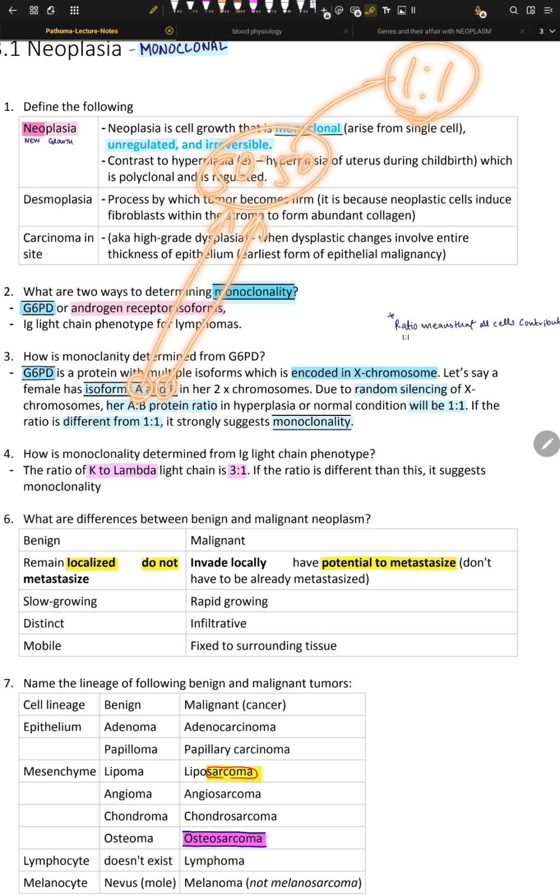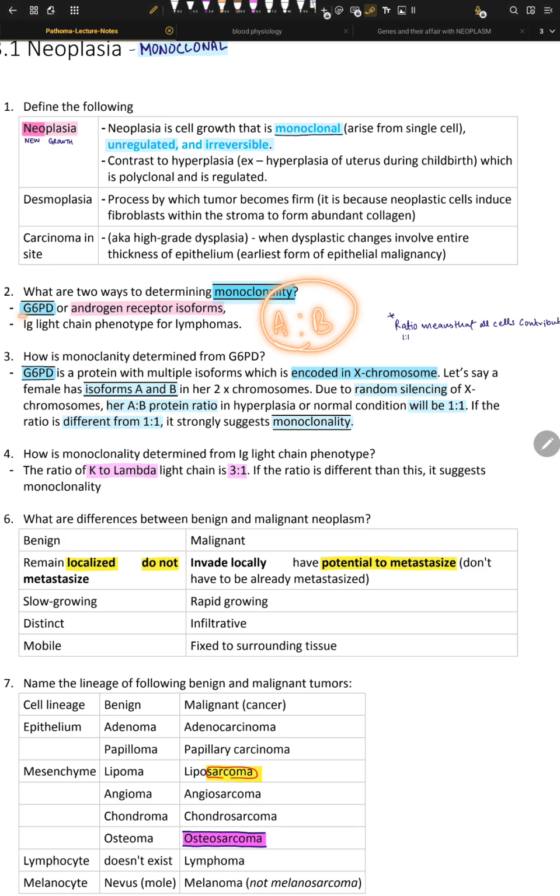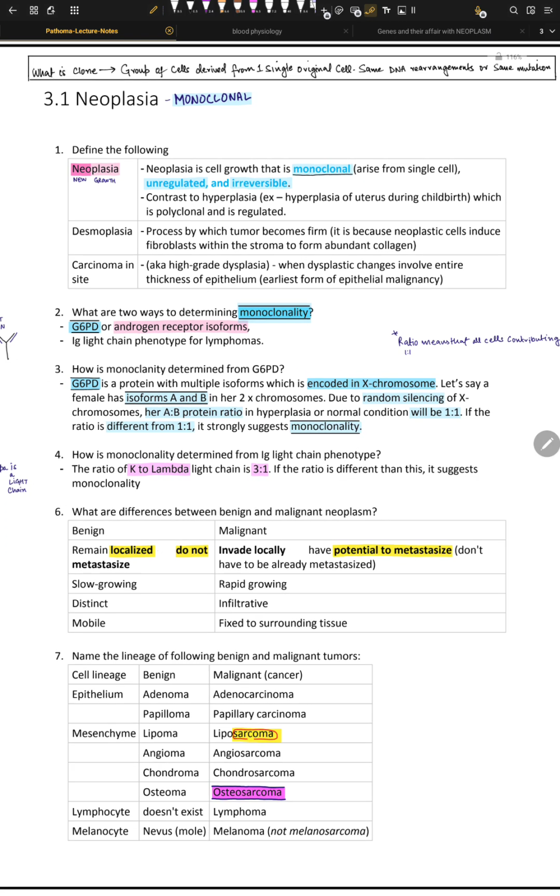Imagine if there is some sort of mutation happening here, neoplasia is gone. So what will happen is that in the A to B ratio of the isoform of this G6PD, A will produce 50 copies, but B will be silenced. So B might as well just give you like 1 copy. So the ratio will come to 50:1. So that's not 1:1, right? So any deviation from this ratio of 1:1 highly suggests monoclonality, and monoclonality is strong evidence of neoplasia. That's what I'm trying to explain here.